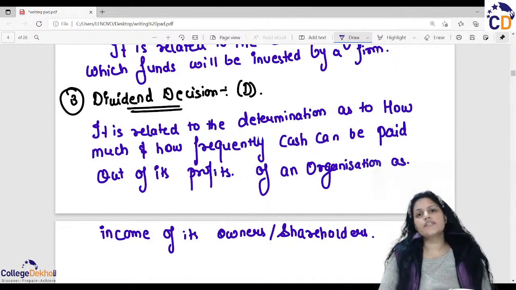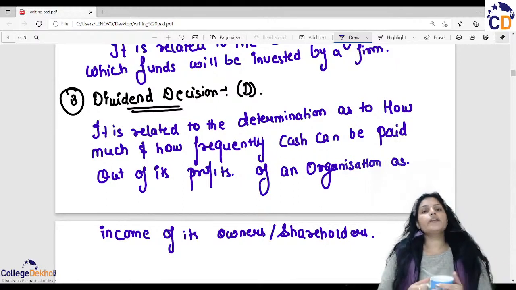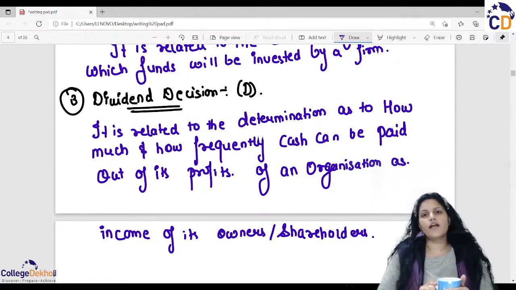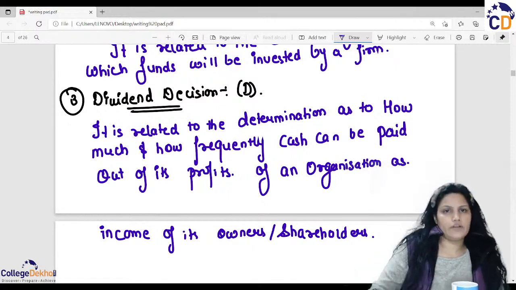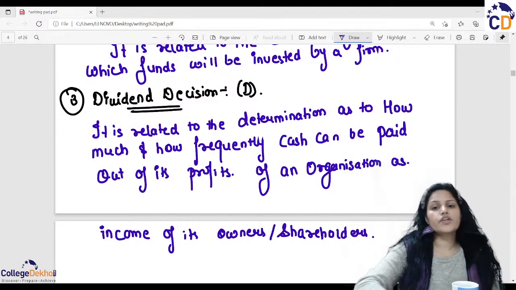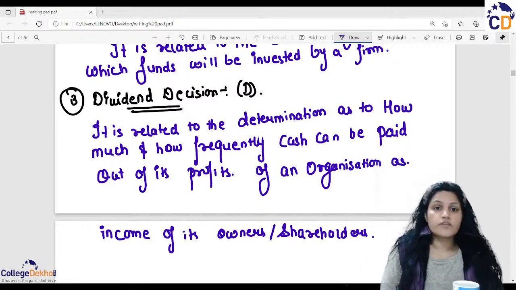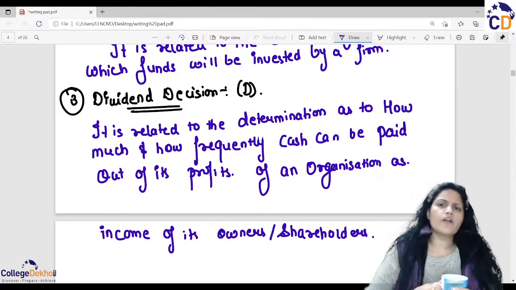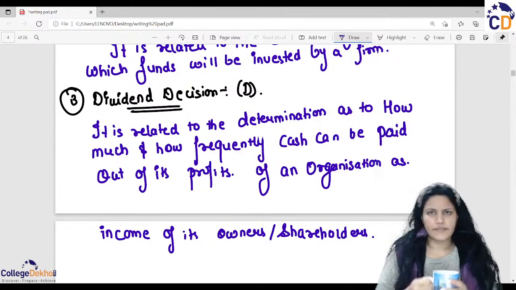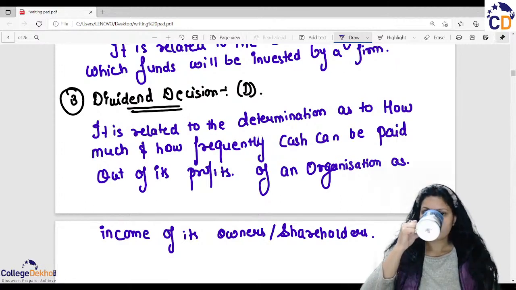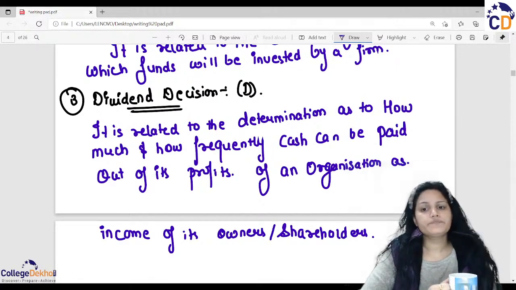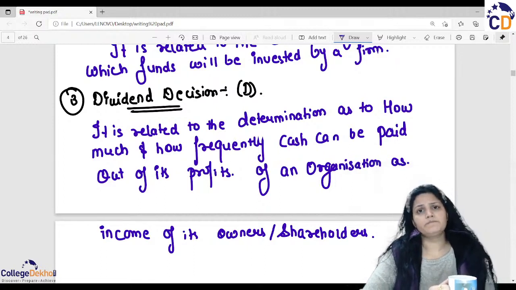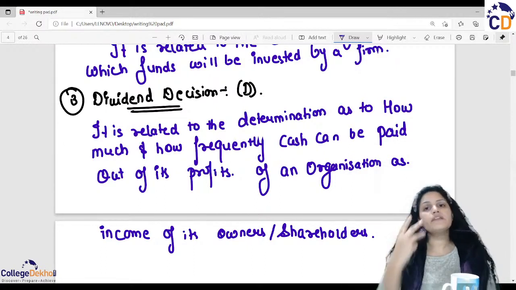Preference dividend is a fixed dividend that must be given by the company whether the company is earning profit or not. But equity dividend on the shares, if you are holding equity shares, is not a compulsion for the company to give you every year. It all depends on the company, and the ratio and percentage of the dividend amount is also decided by them. First the decision is taken by the board of directors, and after that they approve it in a meeting. So this is the dividend decision. Clear? So these are the main three functions.